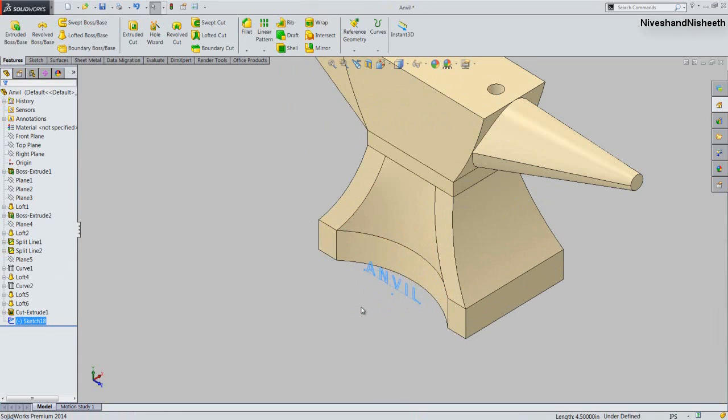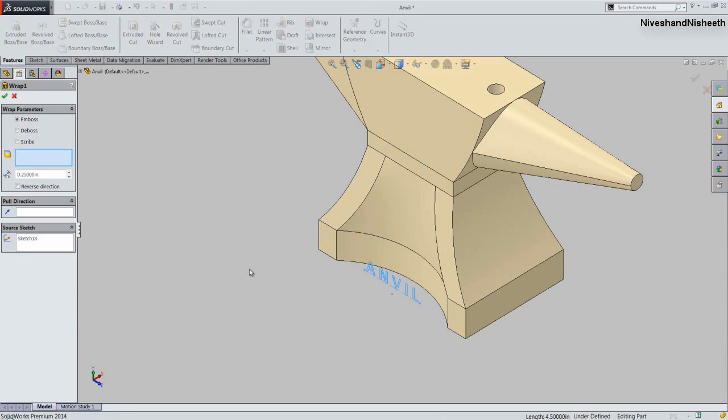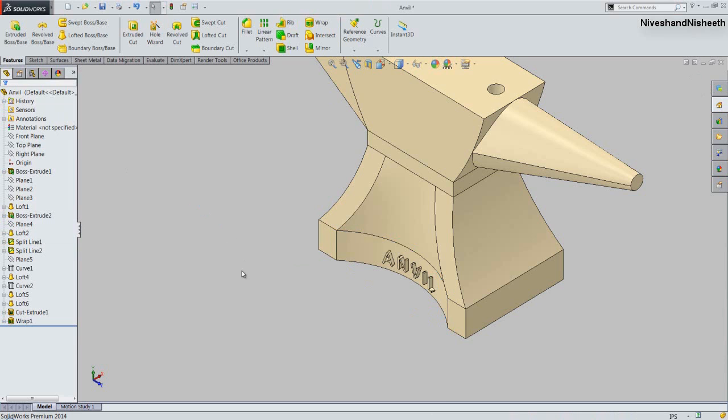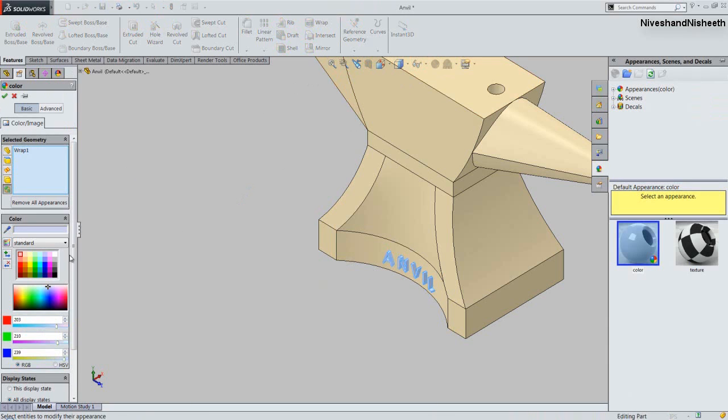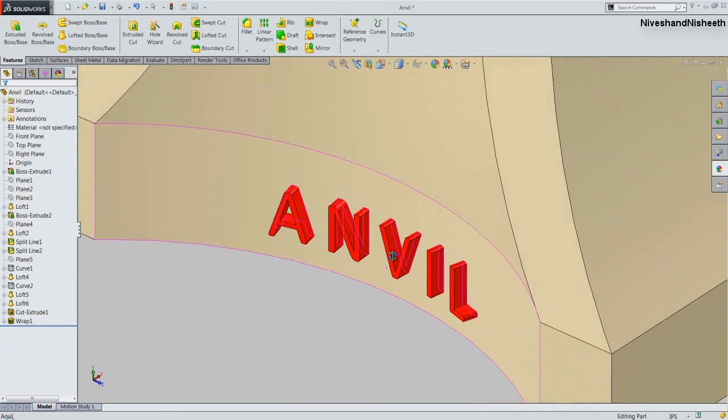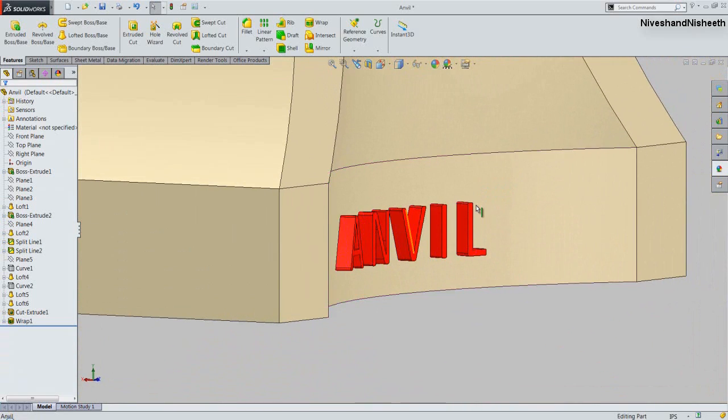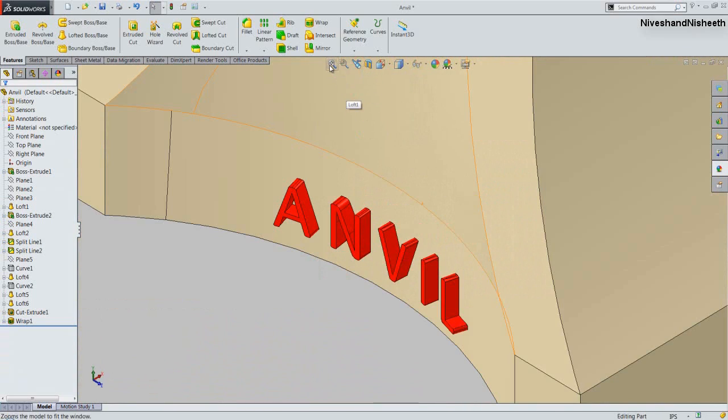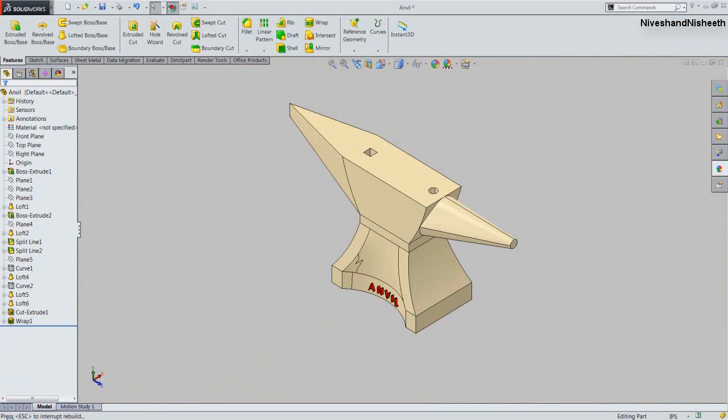Now select the sketch line. Let's start the wrap tool. Then next we will select the curved surface of the model. It will keep as wrapping face. And click OK. Now see the result. Now select the wrap feature and change the color of this feature as red. Okay, that's it. It is looking perfect. Finally, my Anvil part has been completed here in SolidWorks. Save the part file.